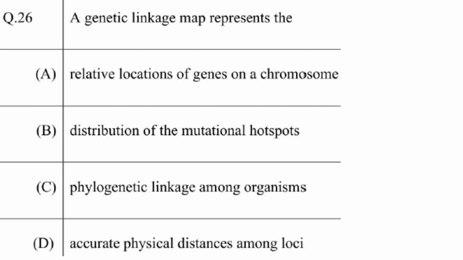Then next one. A genetic linkage map represents relative location of genes on a chromosome. Answer is option A.